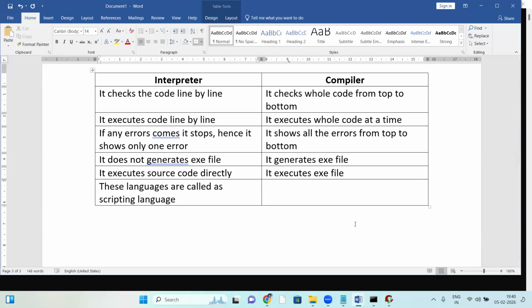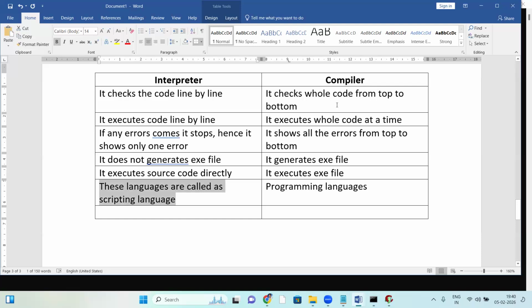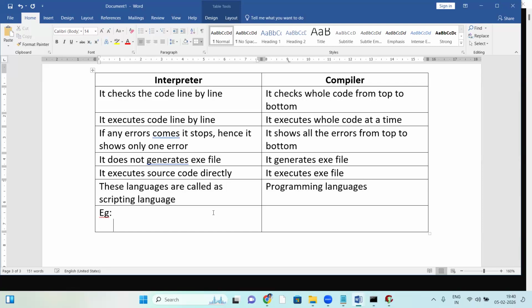Compiler-based languages are called programming languages. So interpreter-based languages are scripting languages, and compiler-based languages are programming languages, right?